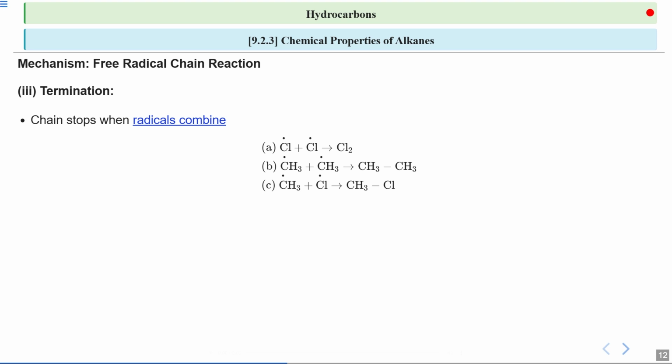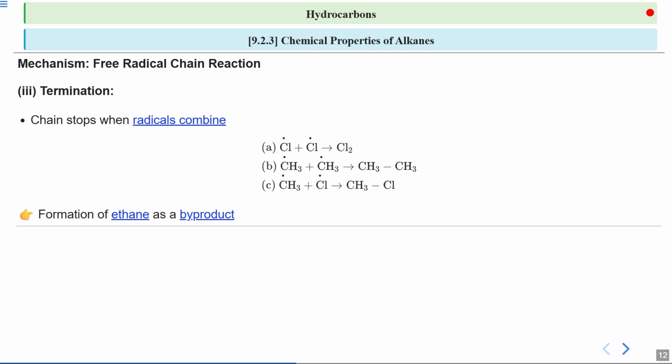Now, in each of these termination steps, you have a radical on the left hand side, but no radical on the right hand side. This is the identity proof that the given reactions are termination. So, we can summarize the identity proofs. For initiation, we have the radical only on the right hand side, that is on the product side. For propagation, we have radicals on both reactant and product sides, and for termination, we have them on the reactant side only. Got it?